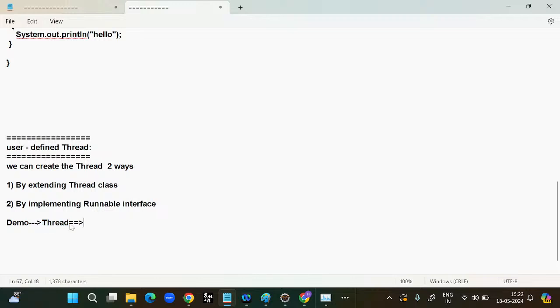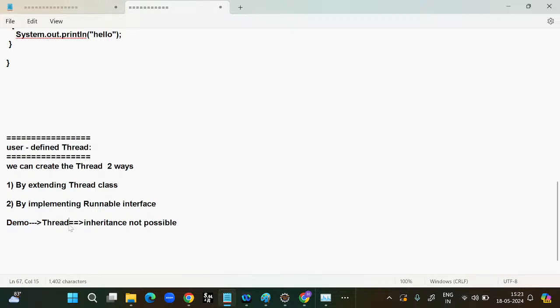If you go for the Thread class, and in future you want to change or modify anything, inheritance is not possible. Why? Because Thread is already the parent class and Demo is the child class.